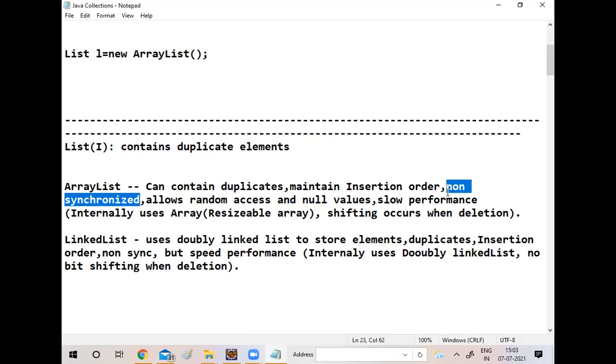Non-synchronized means it will allow you to see what we are doing. We won't allow the people in while doing the cleaning operation, don't come inside. Why are we doing such things? Then only we will get a very clean floor. For example, non-synchronized means while I'm doing the cleaning operation, you can come inside. So at the end of the operation, do you feel that the floor is clean?